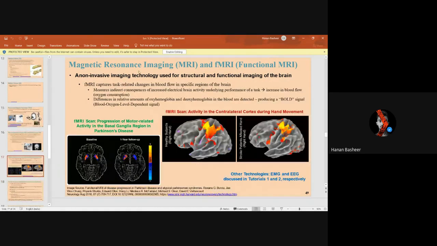These are the diagrams which we get after doing the MRI scan, and we can look for the issues. Like you can see here, this is the affected region and this is the unaffected region.